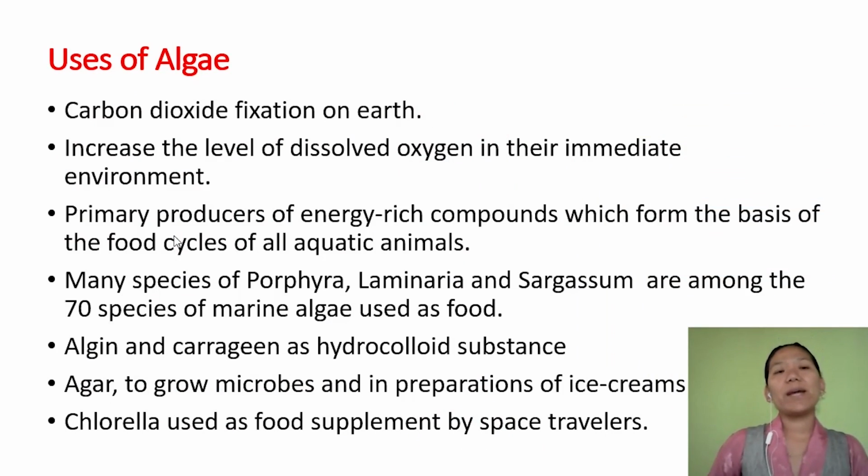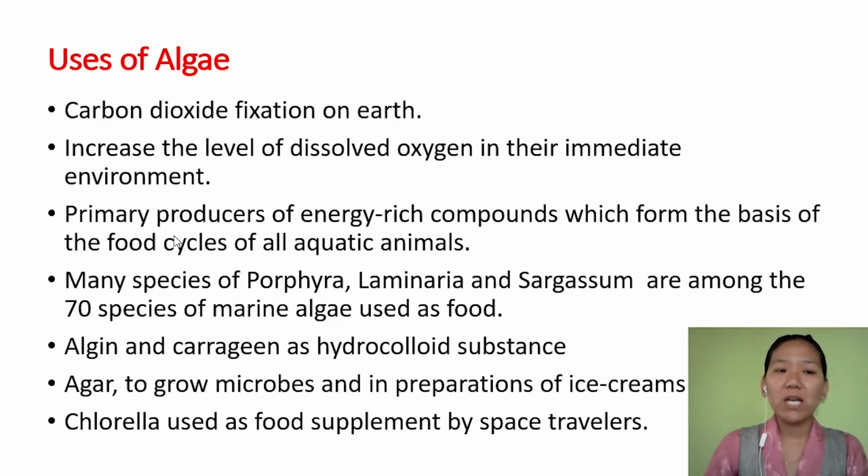Now let's look at the uses of algae. These algae are responsible for carbon dioxide fixation on Earth, which is fixed for the purpose of photosynthesis. Because of photosynthesis, they increase the level of dissolved oxygen.